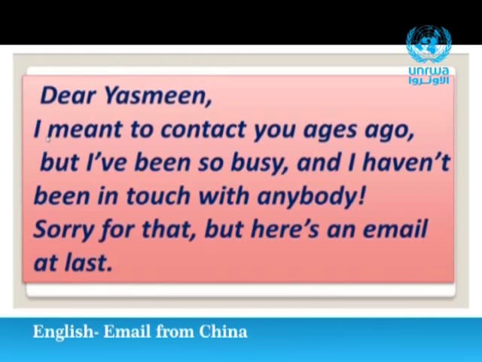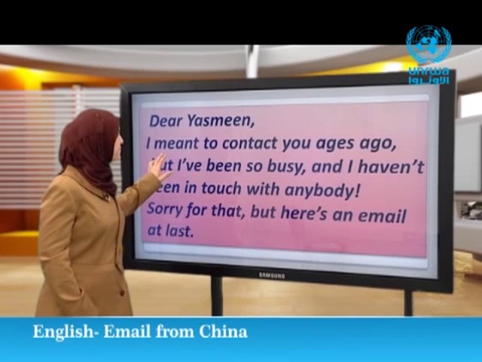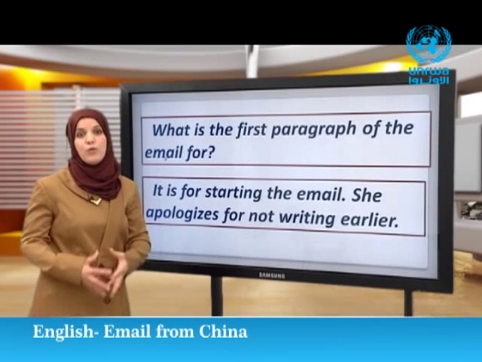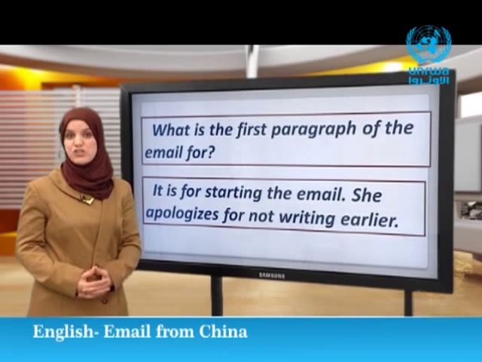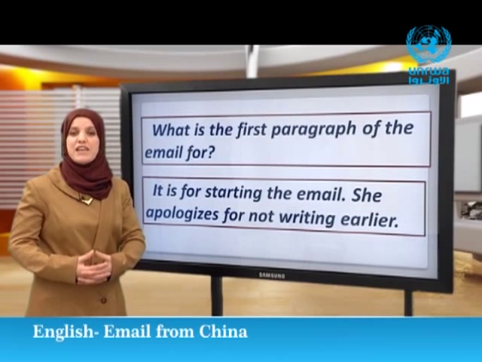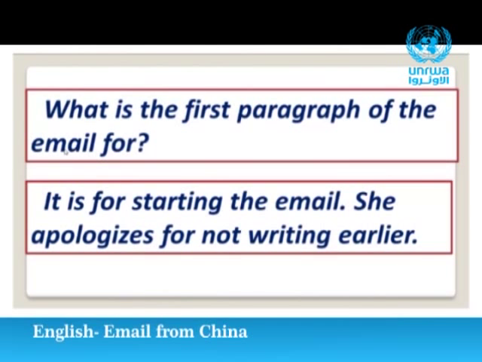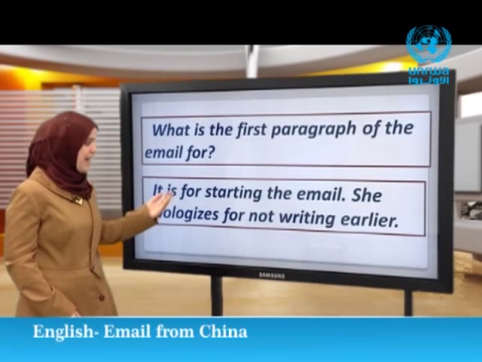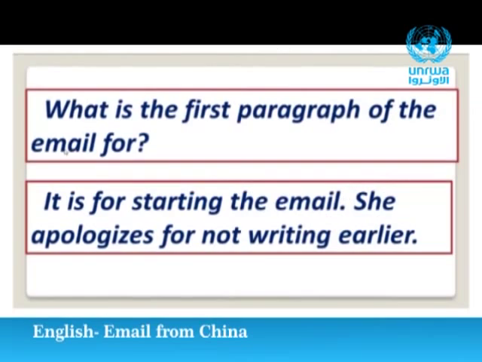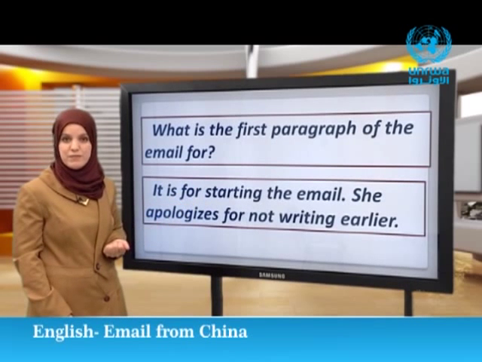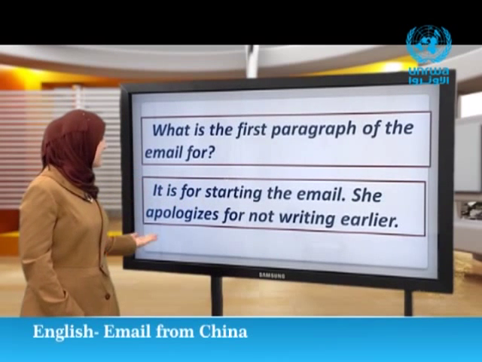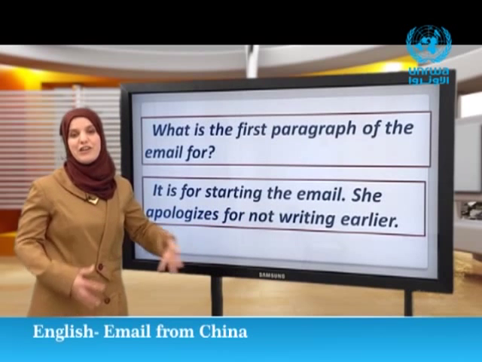Sorry for that, but here's an email at last. Now, can you answer this question? Why did Lucy write this paragraph? What is the first paragraph of the email for? And here's the answer. It is for starting the email. She apologizes for not writing earlier.